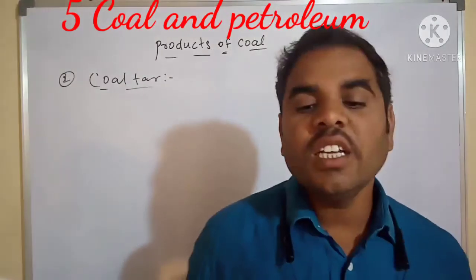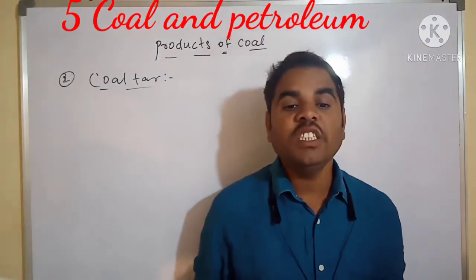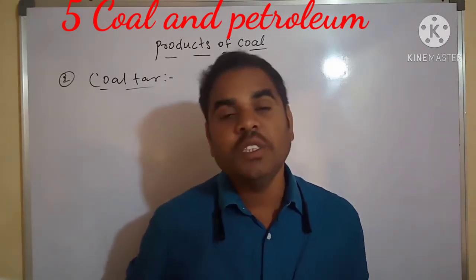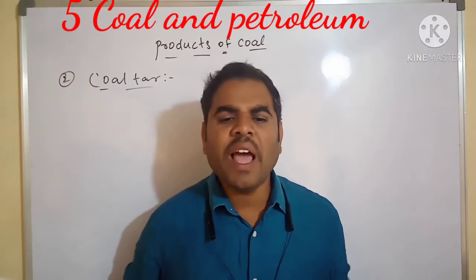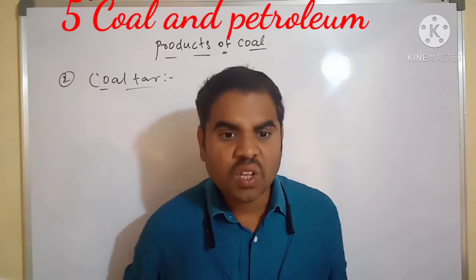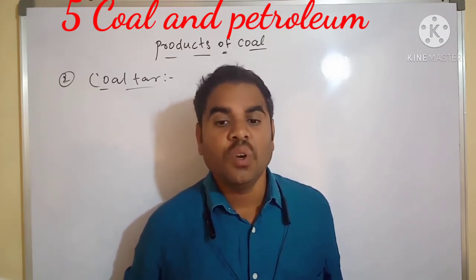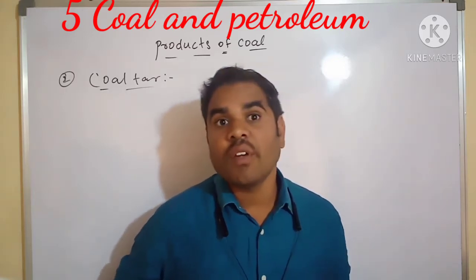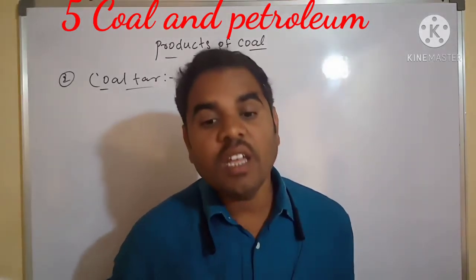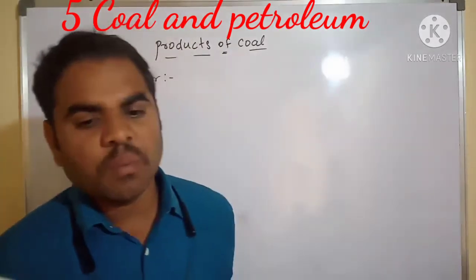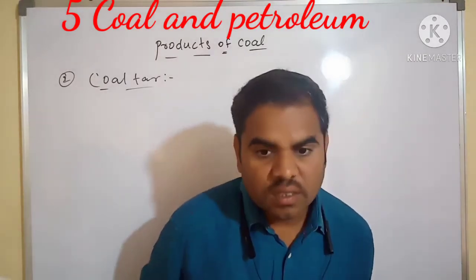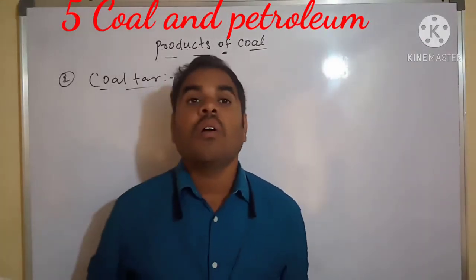Coal tar is a thick black liquid with an unpleasant smell, which is obtained by heating coal in the absence of air. It is black in color, a liquid, with an unpleasant smell, and it is obtained by heating coal in the absence of air. It is not a single product or compound.